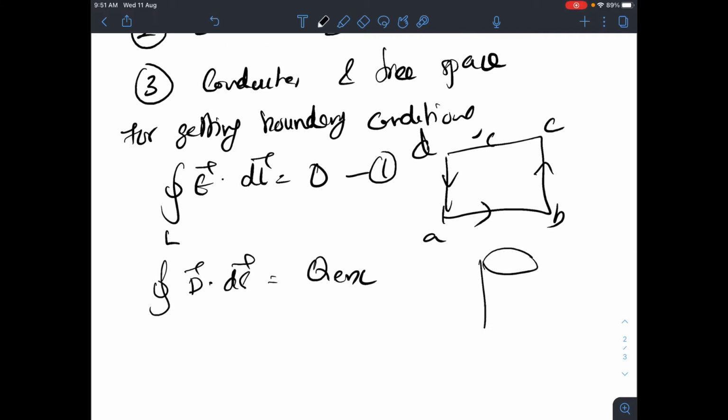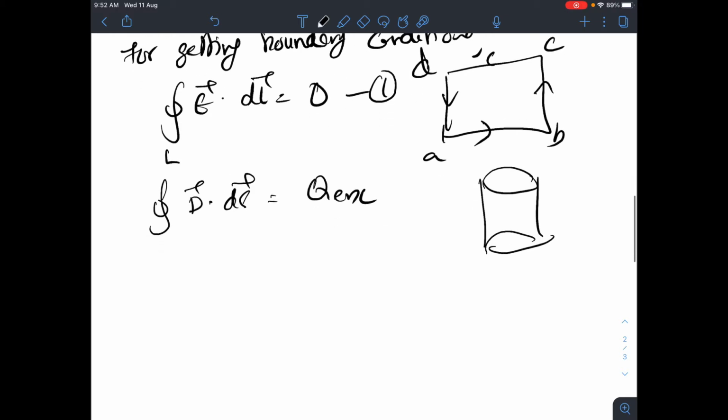So what is Gauss's law? You have a Gaussian surface, then through the surface, whatever flux density is there, or whatever be the total flux that is coming outside, that will be equal to the charge enclosed inside the Gaussian surface. So these two concepts we are using.